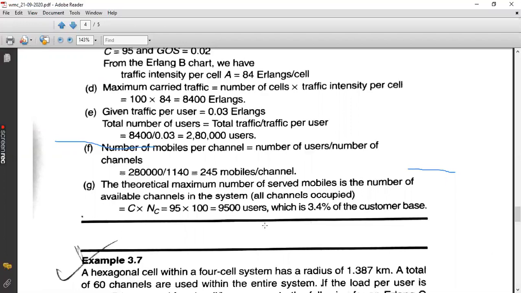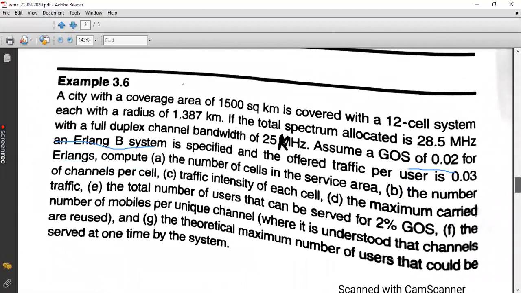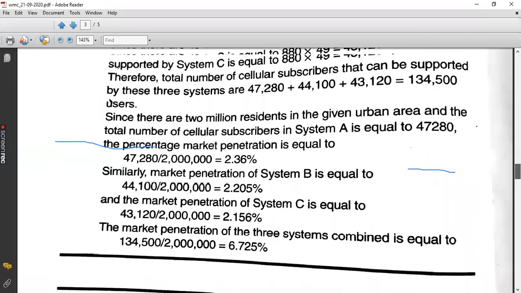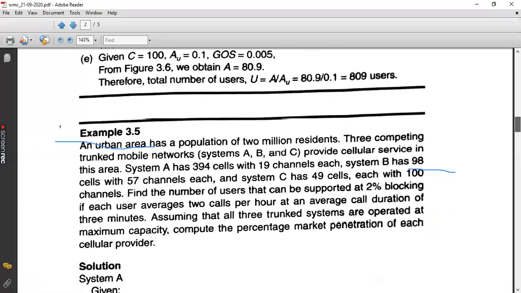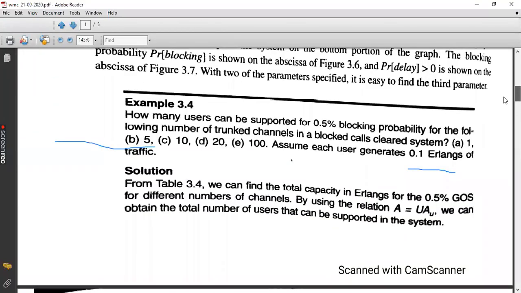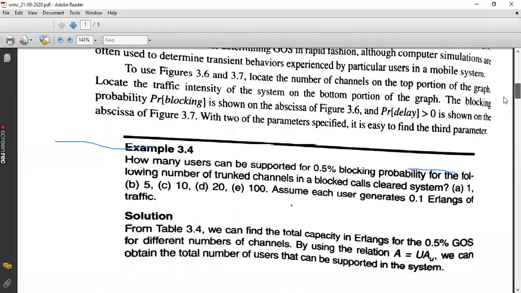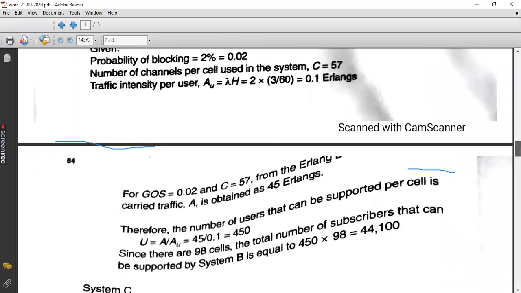So read the question again any number of times and try to solve all these parts from A to G. If any doubts, please let me know in the next class. I'll post this particular PDF in the class. Clear? So this is a very important question again. The previous one is also very important. Both examples 3.5 and 3.6, and yesterday we already solved 3.4 in the class, from the PPT itself. All these three questions, you just go through 3.4, 3.5, and 3.6.